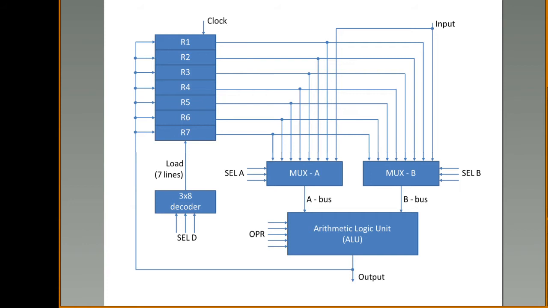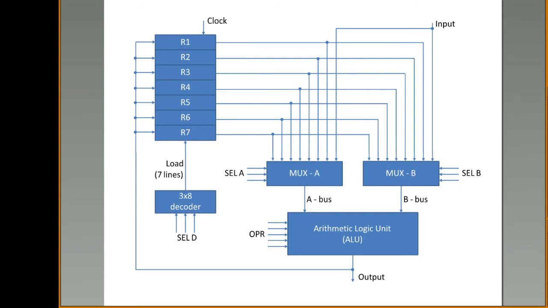Let us suppose I am performing A plus B. Now you know what a multiplexer is. A multiplexer is something like a data selector. Here these multiplexers are connected with all the registers. The inputs are all the 7 registers, connected to both of the multiplexers. But from each multiplexer you get only one output: A bus and B bus.